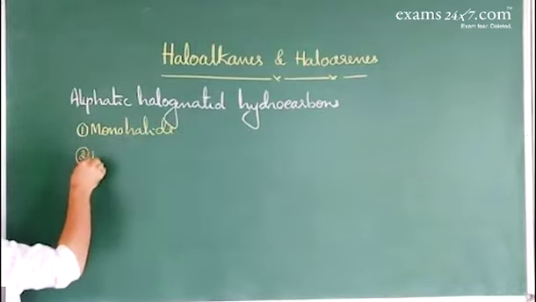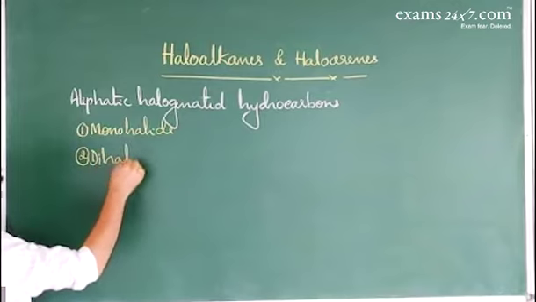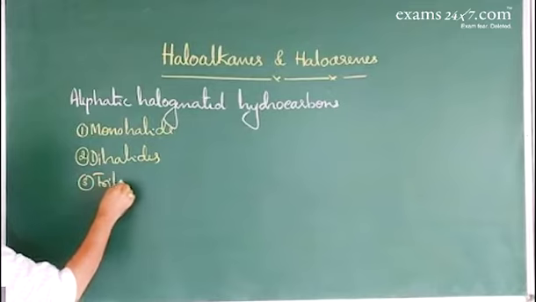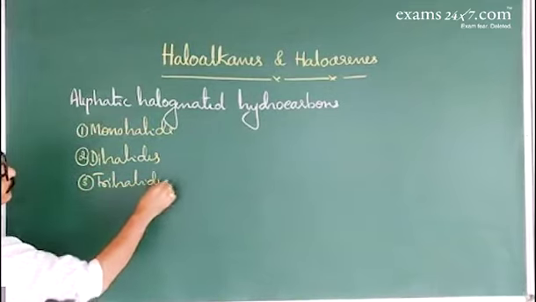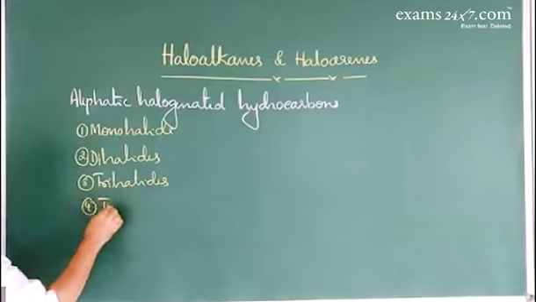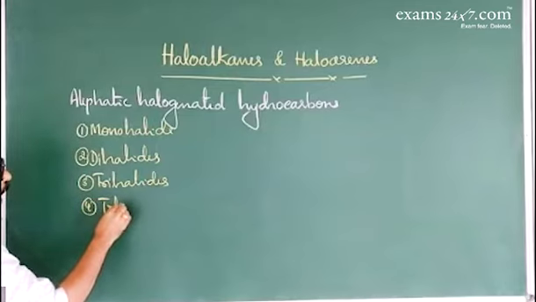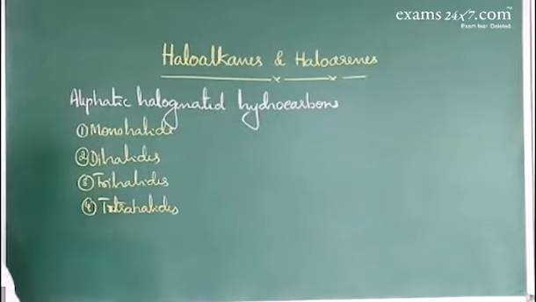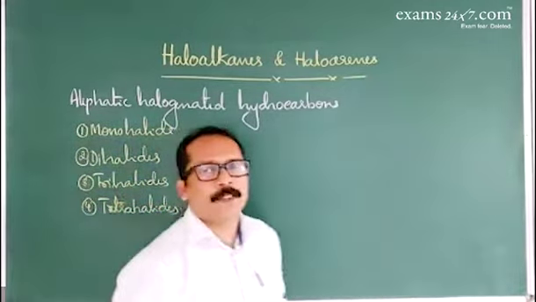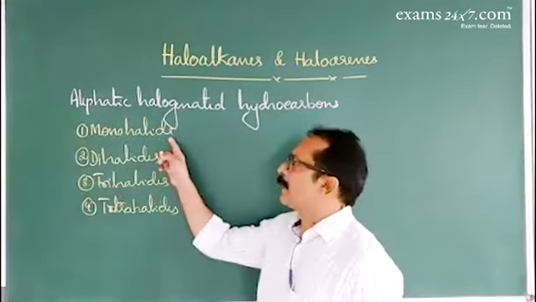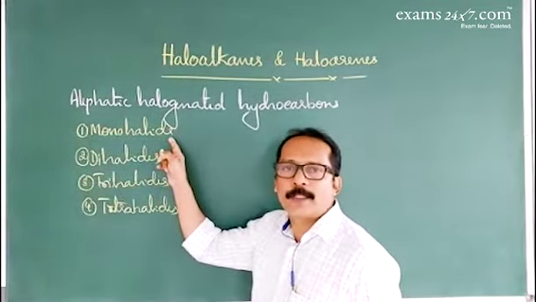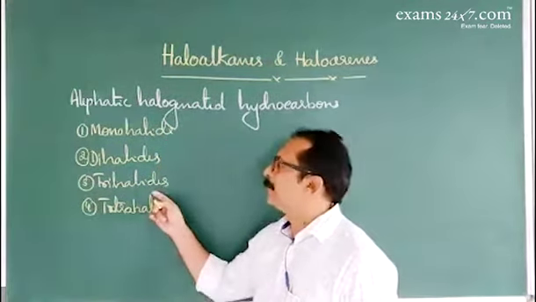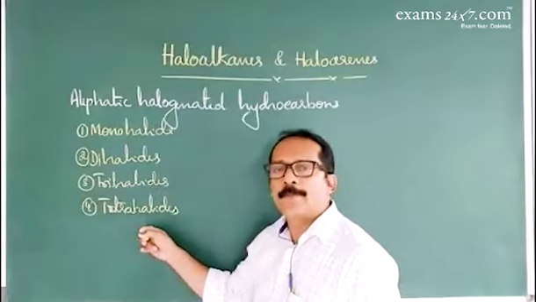Dihalides, trihalides, tetrahalides. So monohalides, which contain only one halogen, they're nothing but alkyl halides, monohalogen derivatives of alkanes. Dihalides contain two halogens, trihalides, three halogen atoms, tetrahalides, four halogen atoms.